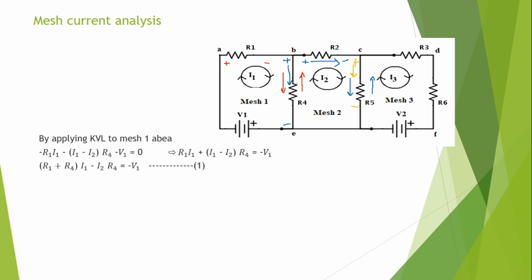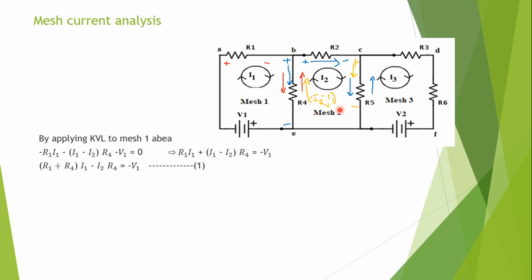Coming to this branch R4, I am writing the voltage drop across R4 for mesh 2, so I am assuming the resultant current flows in this particular direction with I2 minus I1. I2 minus I1, because I am writing the equation of voltage drop across R4 for mesh 2 and I am assuming I2 is greater than the other currents.